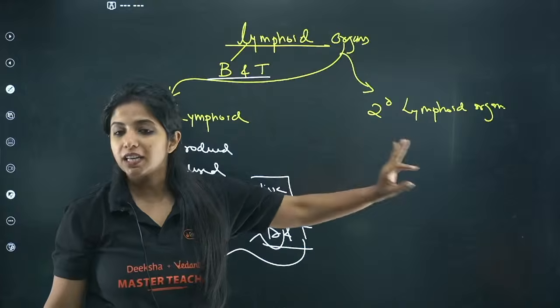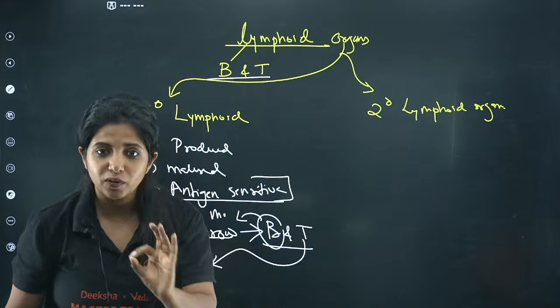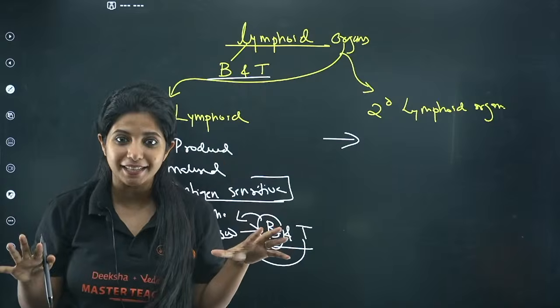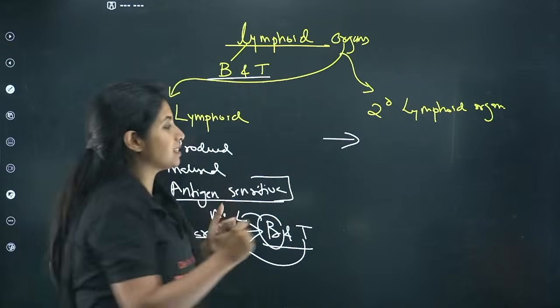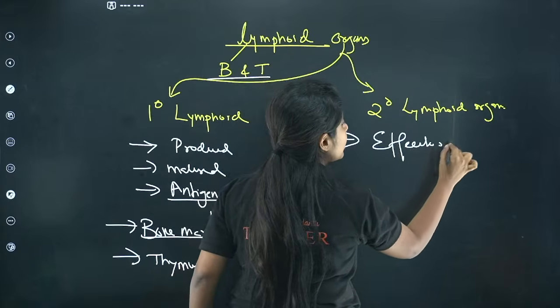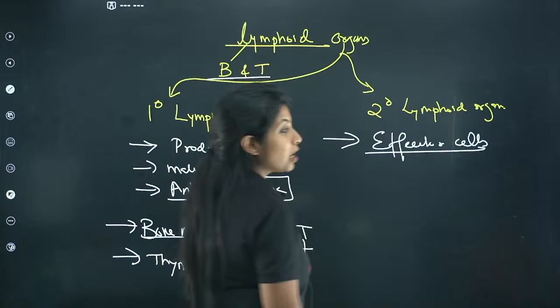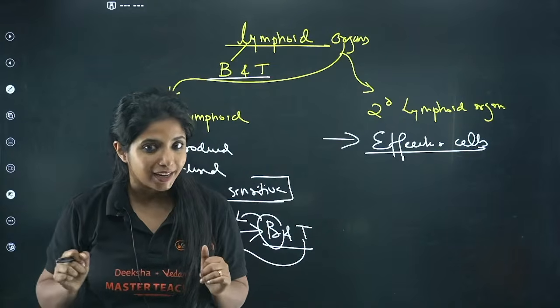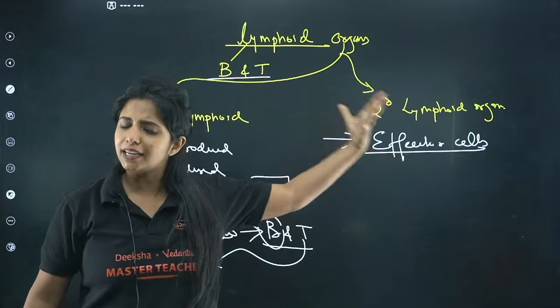Now let's talk about the secondary lymphoid organs. This is where they are going to start their work. They are going to kill the cells. So what is this known as? We will say that the cells have now officially become effector cells. That means they are going to start showing the effect. They are starting off killing the antigens out there. So they become effector cells in the secondary lymphoid organs.